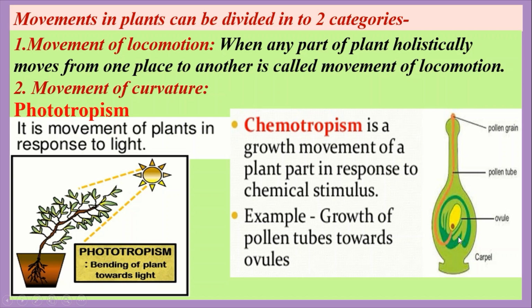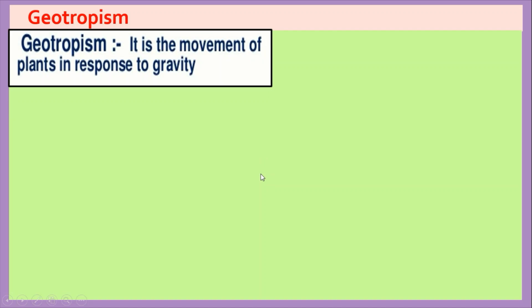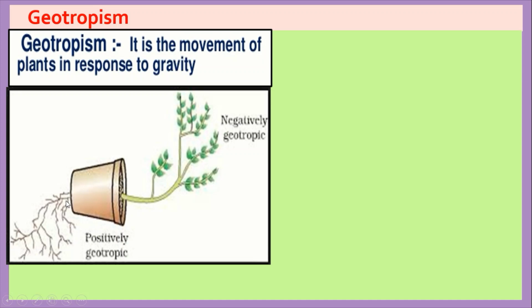It is called chemotropism. Third one is geotropism. Geo means earth and tropism means movement of plant part. So, movement of plants in response to gravity is called geotropism. The roots of plants always move towards the earth. This one is a positive geotropism.